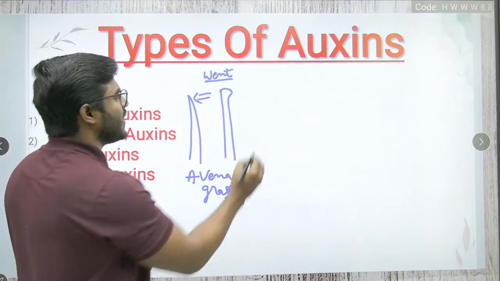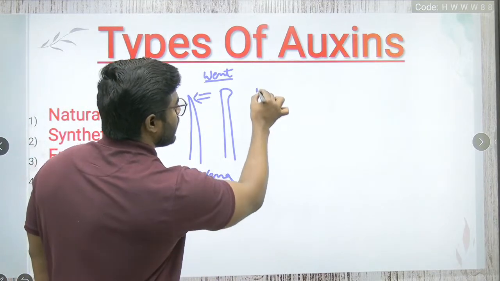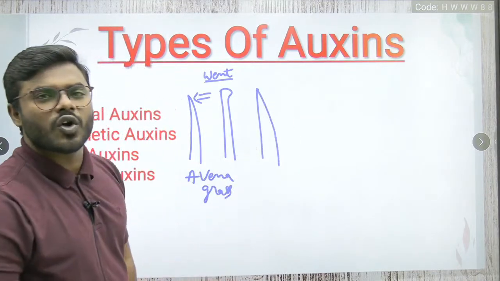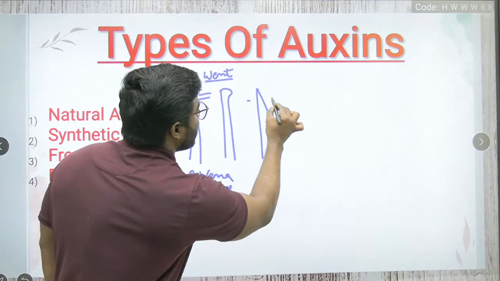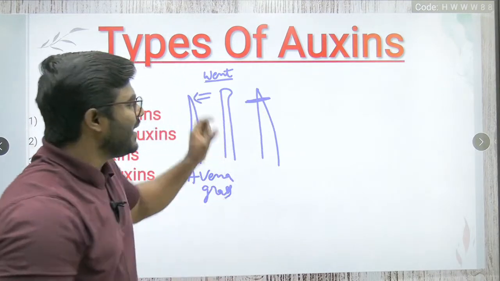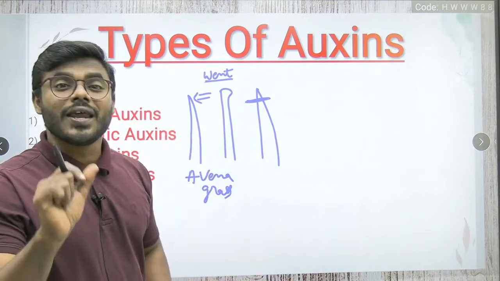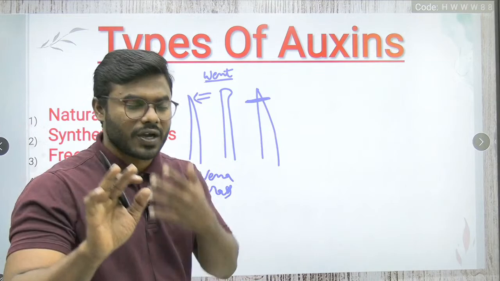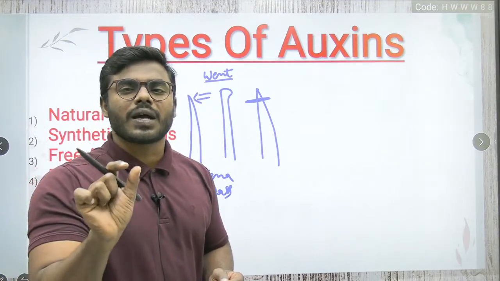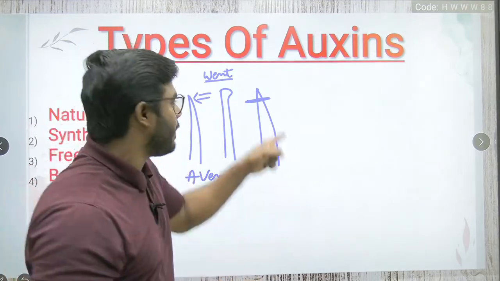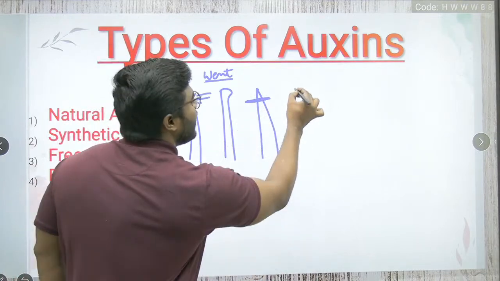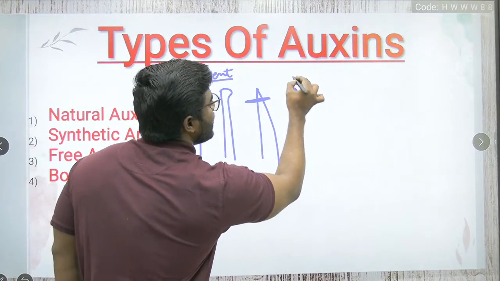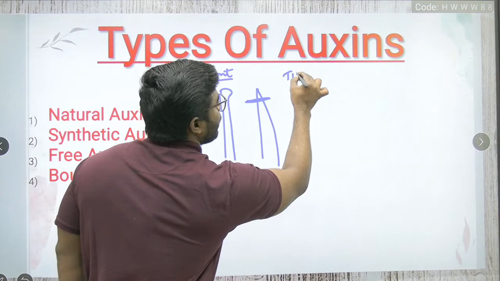Now this time, what he has done is he has taken the coleoptile. All the students follow me. He cut the coleoptile. Where did he cut? Not everywhere. I will explain twice. Focus. He cut the coleoptile only on the top here. Exactly, he cut the tip. What, friends? He cut the tip.